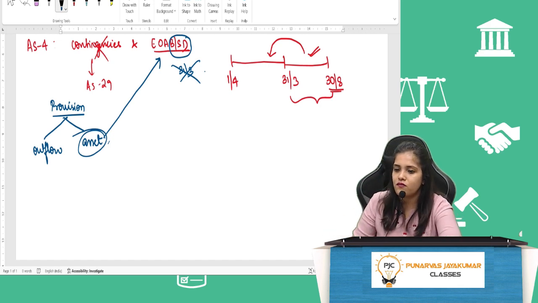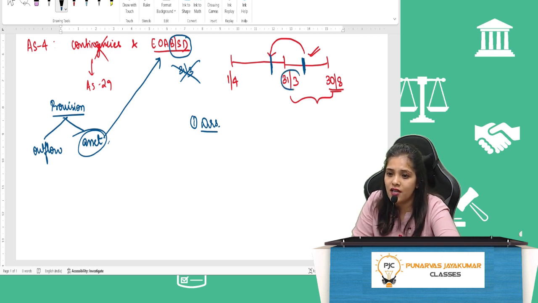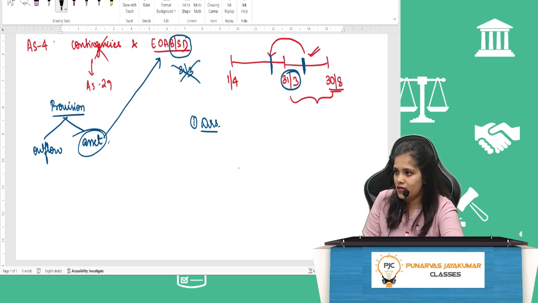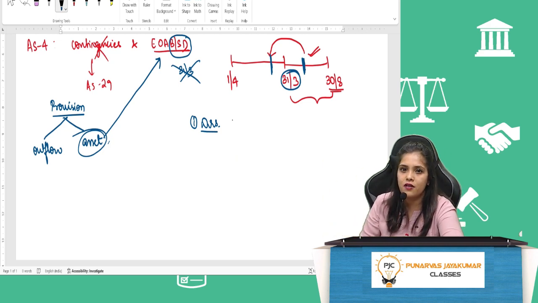Okay. Now, first I talk about that debtor. Earthquake here, bankruptcy here. मतलब ये क्या था? Adjusting event. So on 31st March, you should go back to your debtors and create a provision. Correct?